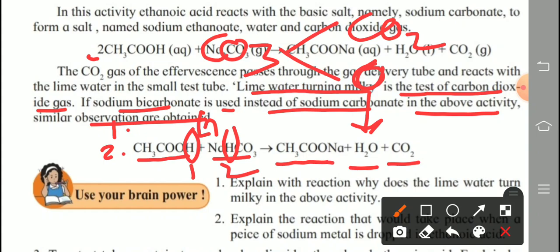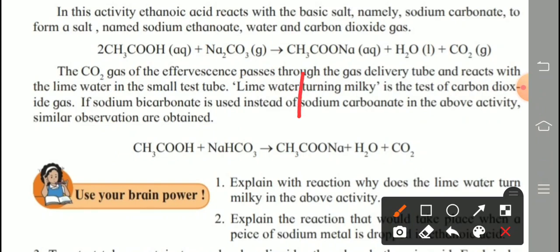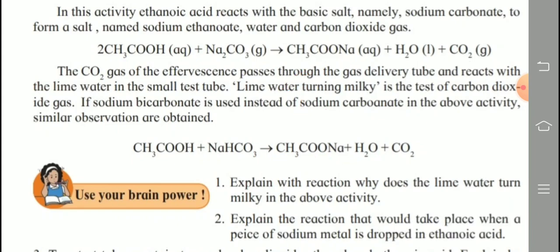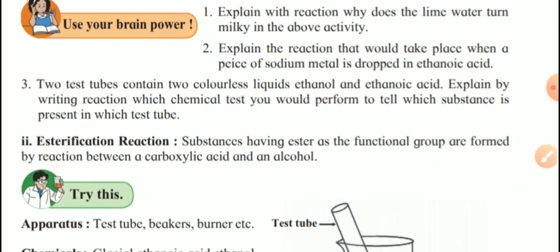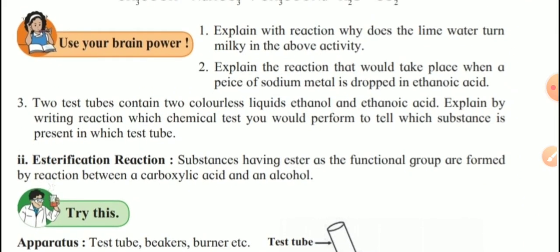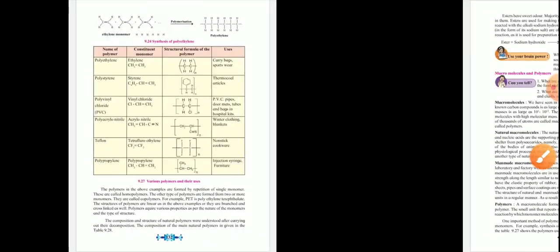What is the name of this product? Sodium ethanoate plus water plus carbon dioxide. The only difference in these two reactions is in balancing the reaction. Products are the same. Check now. Sodium ethanoate, water and carbon dioxide. Clear? Next. Use your brain power. Question is given for us. I will show the answer of these three questions 1, 2 and 3 on separate paper. See the question there.